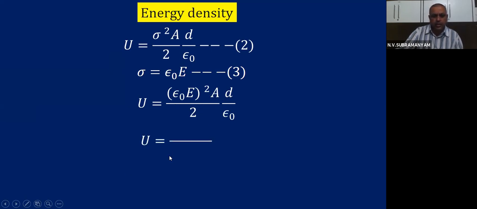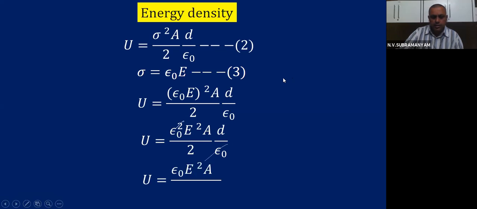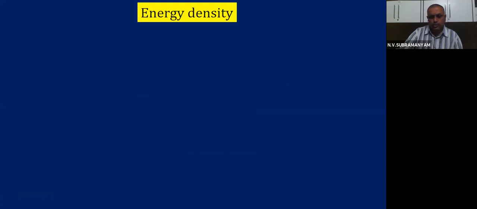Yes, we can expand. How? Epsilon 0 square E square by 2 into AD by epsilon 0. That means if you see carefully, one epsilon 0 and one epsilon 0 will get cancelled. One epsilon 0 will remain. That means I will get the answer, epsilon 0 E square AD by 2 is the energy value. So energy is epsilon 0 E square AD by 2.